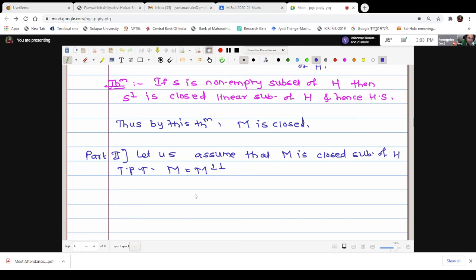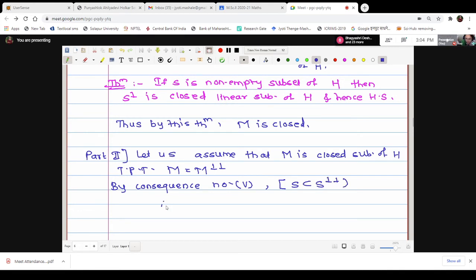If you are remembering the consequences we have seen under the section of orthogonal complement, we have proved in consequence number 5 that M is contained in M double perp. What is that consequence we have written? S is contained in S double perp.